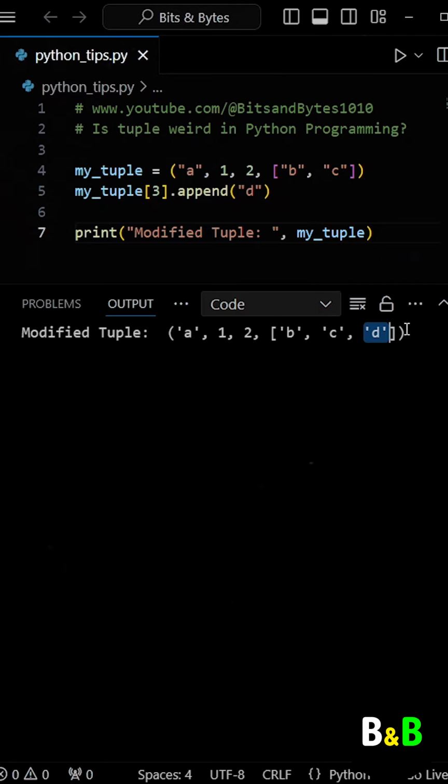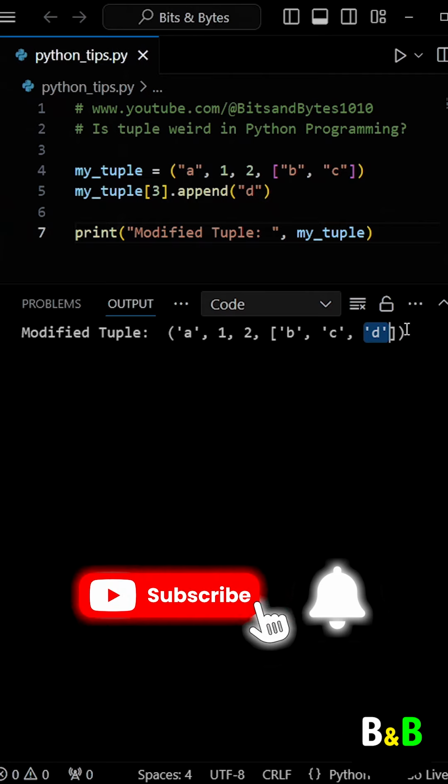Here's what's actually happening. When we tried to append the item, we weren't modifying the tuple itself. Instead, the tuple contains a list as one of its elements, and the change was made to that list. The tuple itself is still pointing to the same memory address, so technically it remains unchanged. This is why no error was raised, and the modification was applied to the list inside the tuple, not the tuple itself.